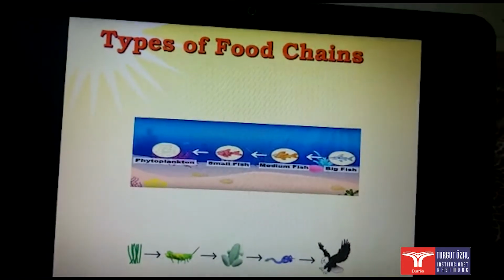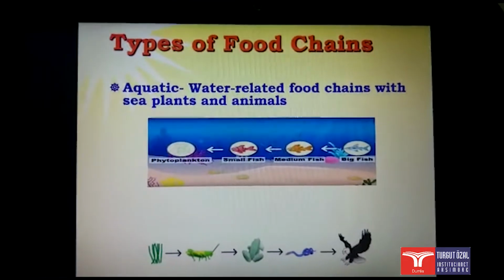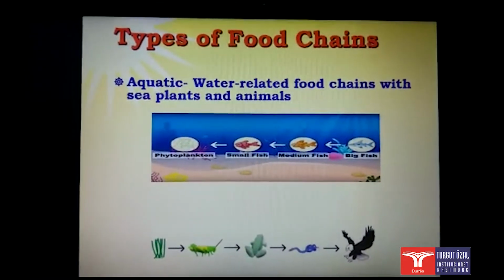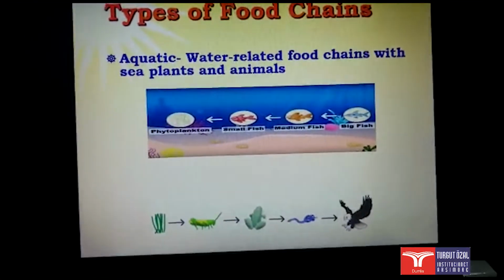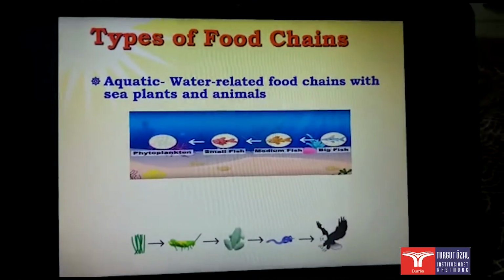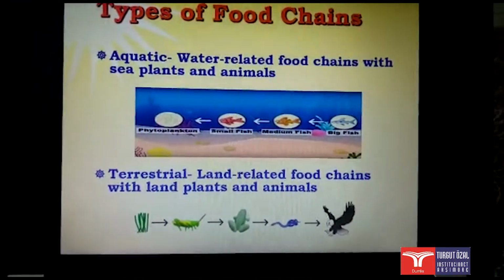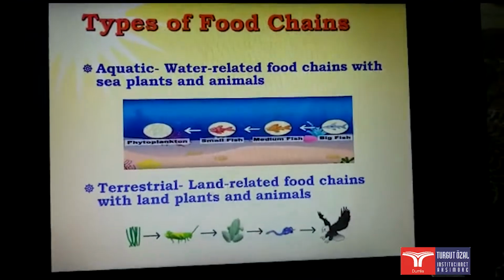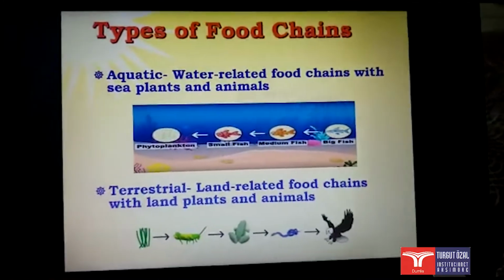Now, types of food chains. Aquatic, or water, food chains are related to sea plants and animals, and this is an example of a food chain in water. And another one is terrestrial, or land, food chains, related to land plants and animals, and this is another example of a food chain on land.